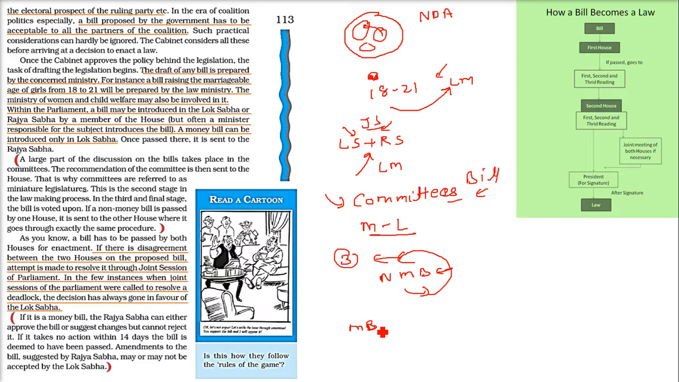If it is a money bill, Rajya Sabha can only suggest changes. It cannot reject it. If this money bill is kept for more than 14 days in Rajya Sabha, it is assumed to be passed. Whatever amendments Rajya Sabha has suggested, they may be accepted by Lok Sabha, or they may not be accepted by Lok Sabha.